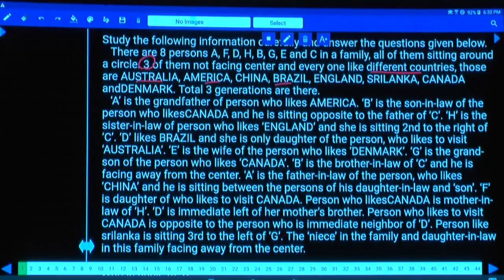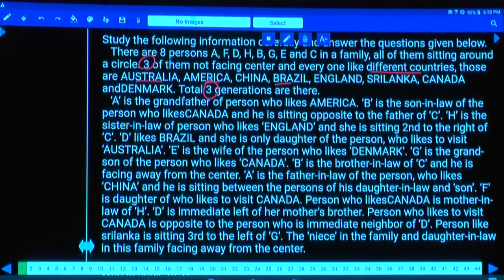A is the grandfather of a person who likes America. As A is a grandfather, this A comes into the first generation. There are 3 generations in this one, and B is the son-in-law. Total 3 generations are there. How many generations do we have? We have some 3 generations: first generation, their children and their children. Then A is the grandfather of the person who likes America.